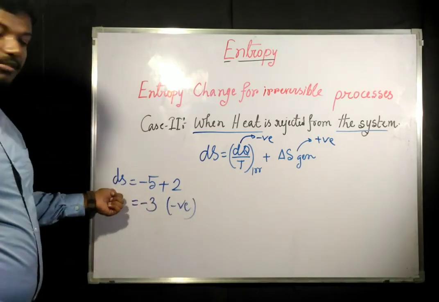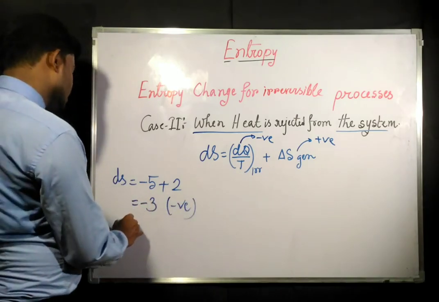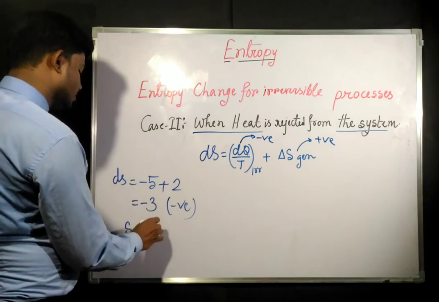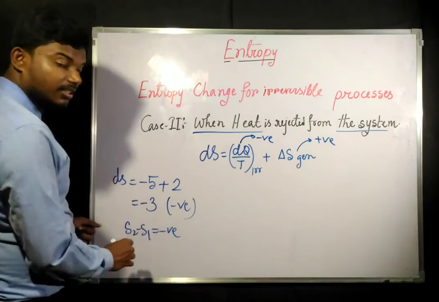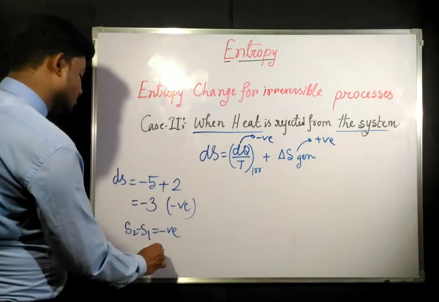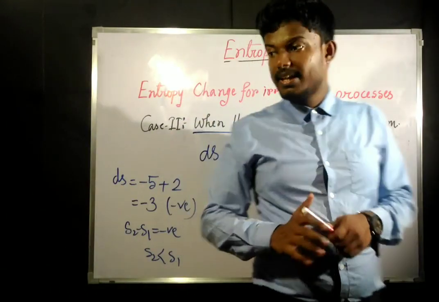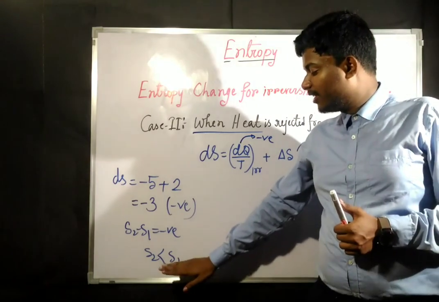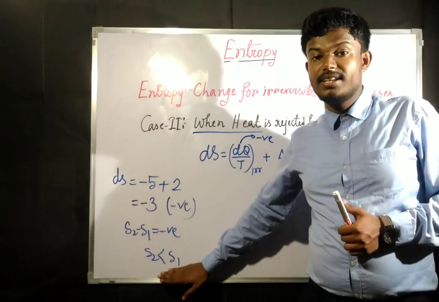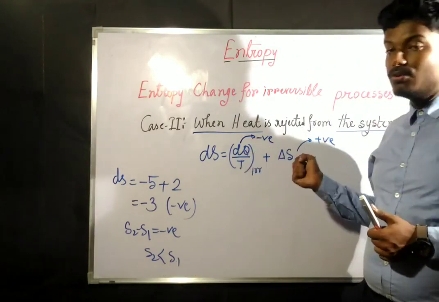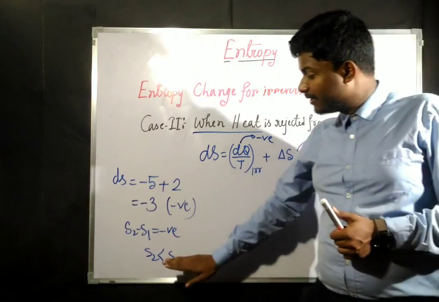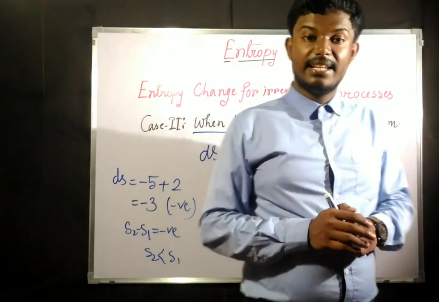Now del S is going to be negative. That means S2 minus S1 is going to be negative. That means S2 is less than S1. Okay, that means S2 is going to be less than S1. That means entropy is decreasing. While heat is getting rejected, the entropy is decreasing.